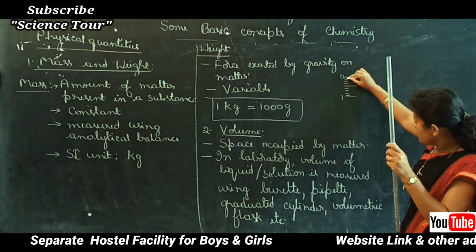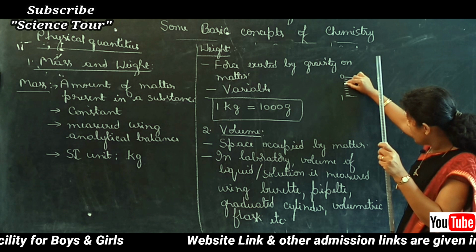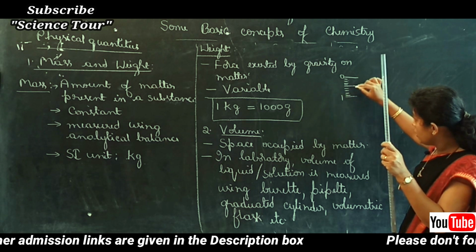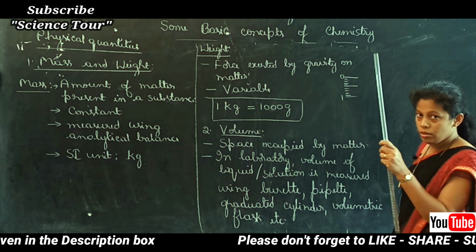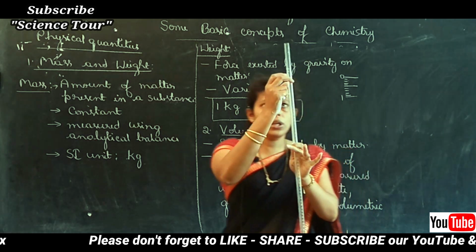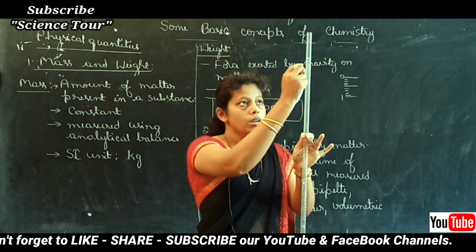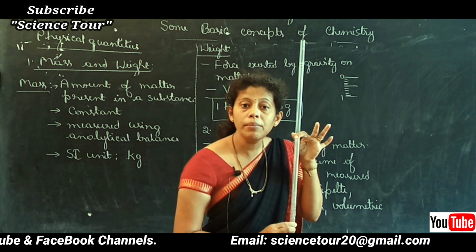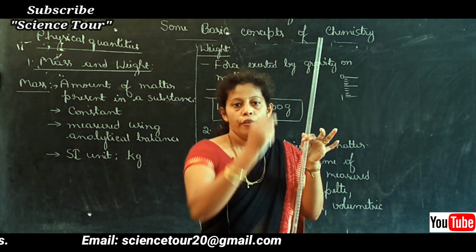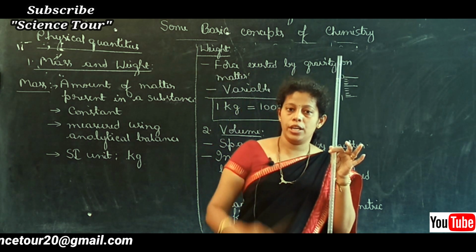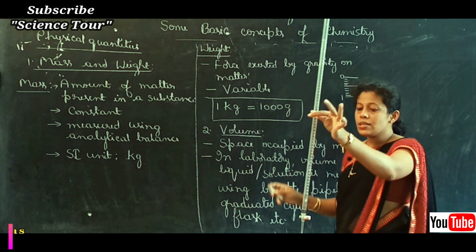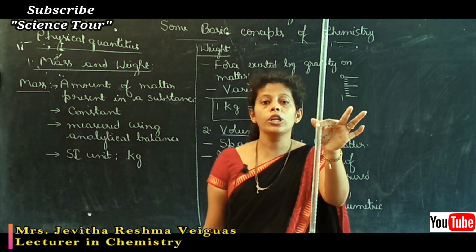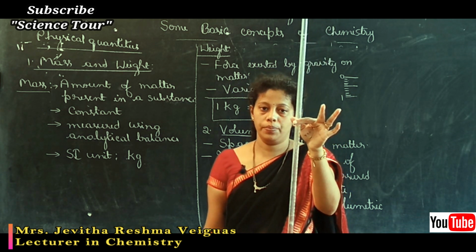The next gradations are 0.1, 0.2, 0.3, 0.4, 0.5, 0.6, 0.7, 0.8, 0.9, 1. In this burette, 0 to 50 markings are there, which means this is a 50 milliliter measuring burette. This is one of the apparatus used for the measurement of volume of a liquid or a solution.